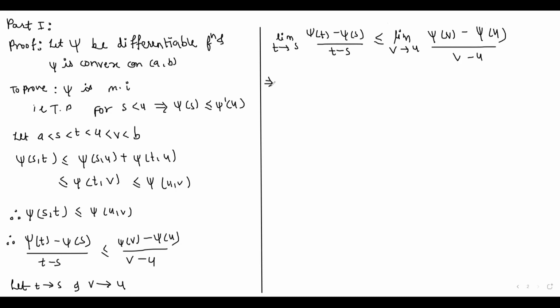So by definition of differentiability, we have psi dash of s less than or equal to psi dash of u for s less than u.